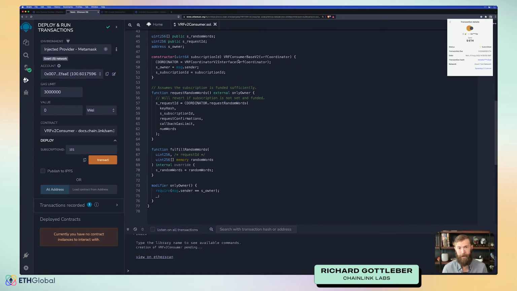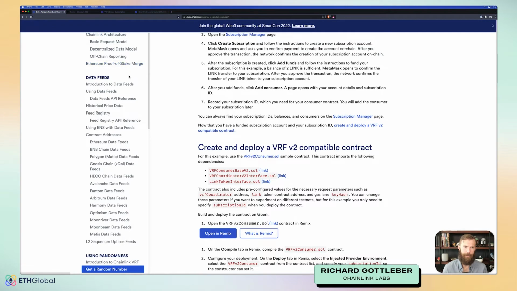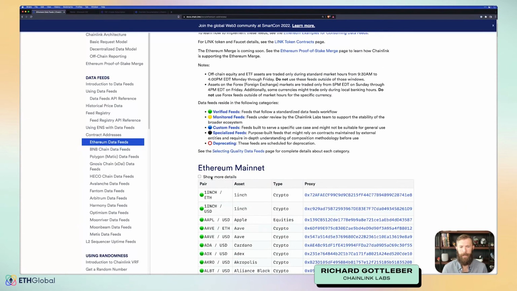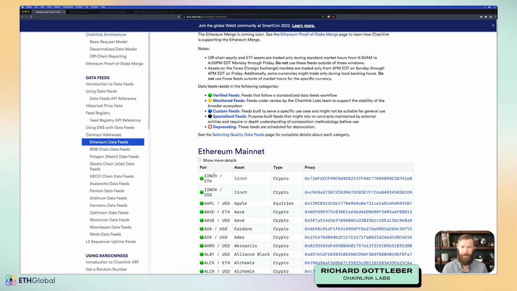While we wait, let's go ahead and take a look at where you would find the different values for the different chains. I mentioned in data feeds that we could take a look at that as well. Here under data feeds in our documentation, you can see contract addresses and all of the different chains on which we have data feeds. You can see each of the chains and the asset pair, as well as the address that you would need to provide.